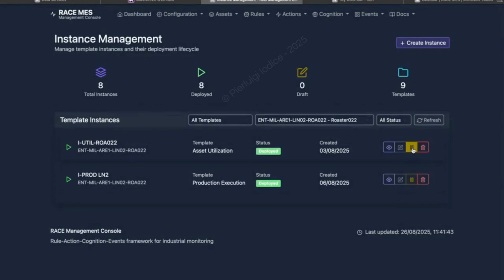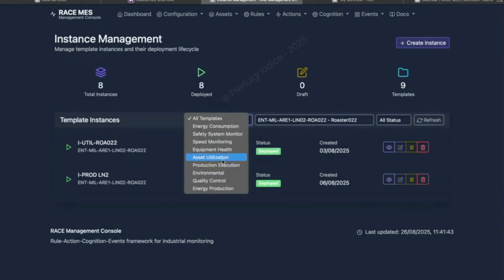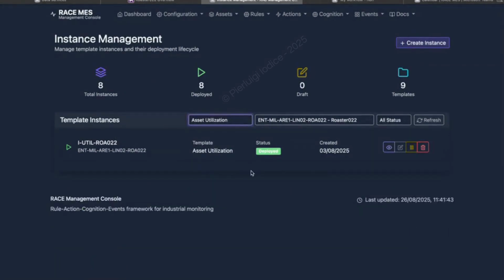Once all instances are mapped, simply click Deploy. The instance moves into a governed runtime state. The rule engine subscribes to its bound streams and evaluates conditions in real time. When conditions are met, traceable events are generated on the event wall and can drive downstream actions immediately.